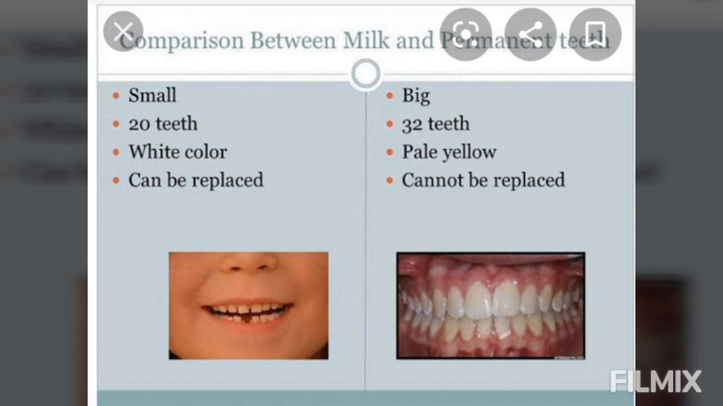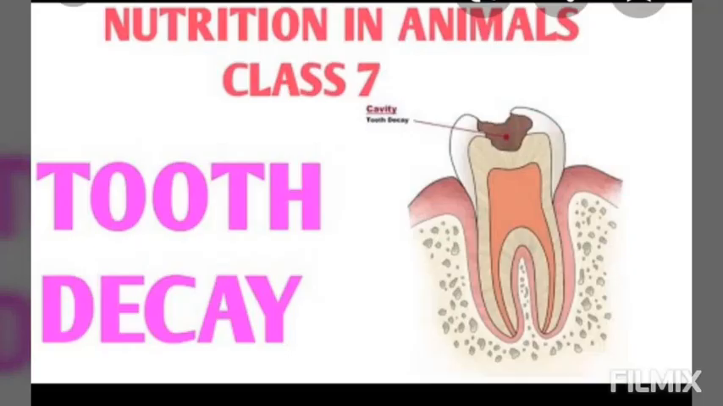After that comes our permanent teeth. At the age of around 6 to 8, when the milk teeth fall off, then comes our permanent teeth. They are 32 in number. You must have heard people complaining about the tooth cavity. People say a worm got into the tooth. That is not a worm.